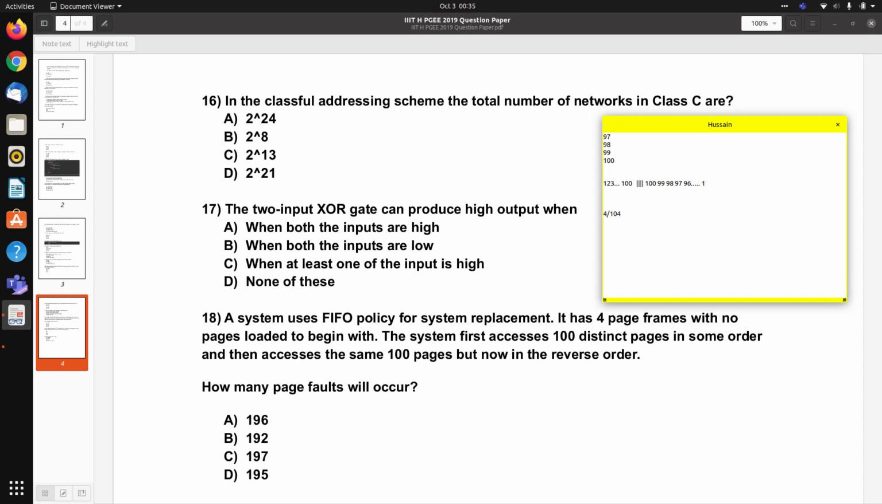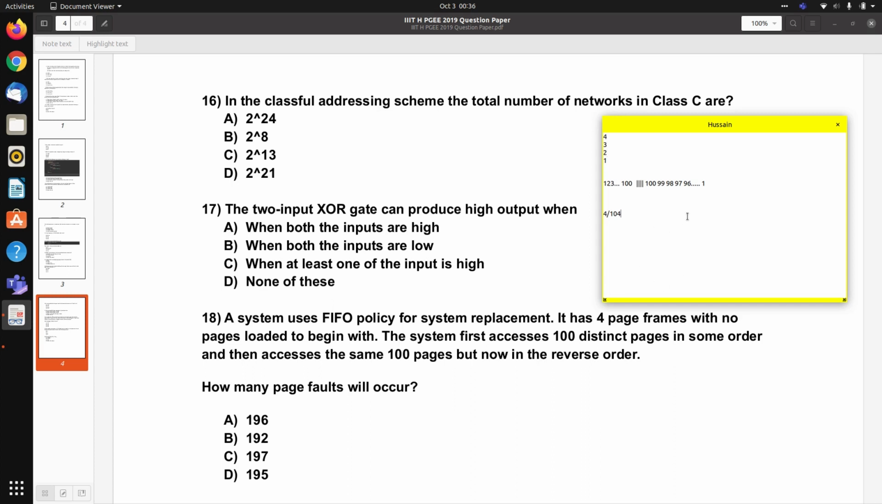Now we need to load 96, then 95, then 94, and then 93, then 92, 91, 90 and 89, and this will go on up until we have 4, 3, 2 and 1, and our sequence of access will terminate.